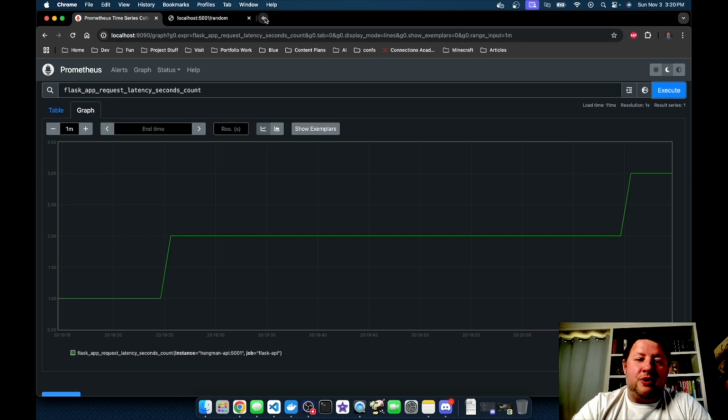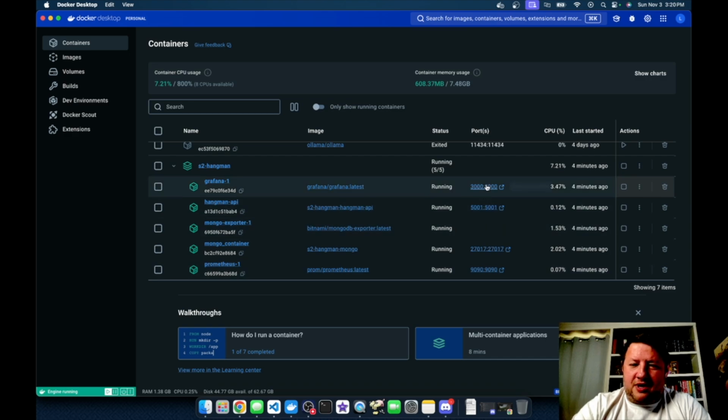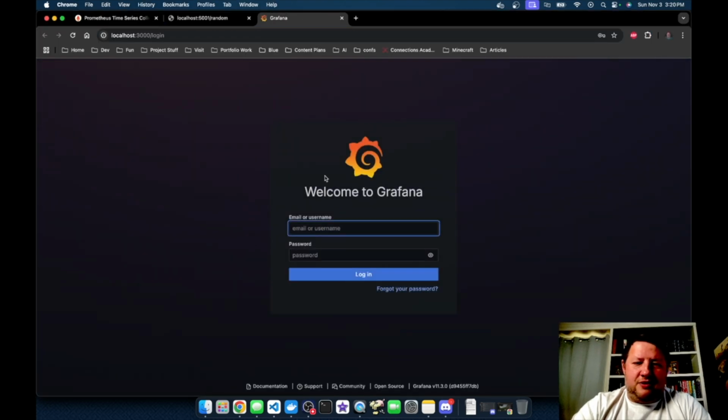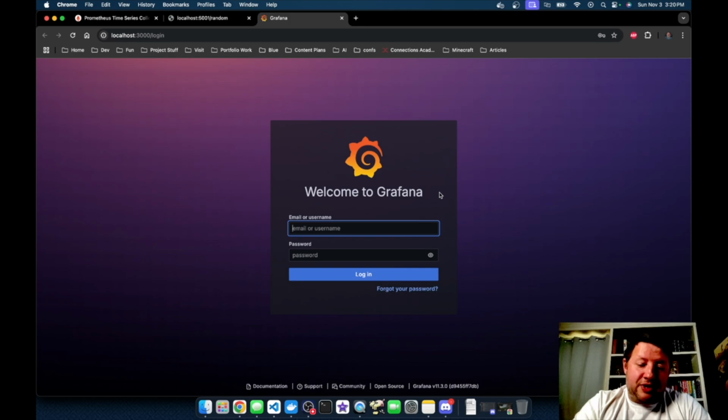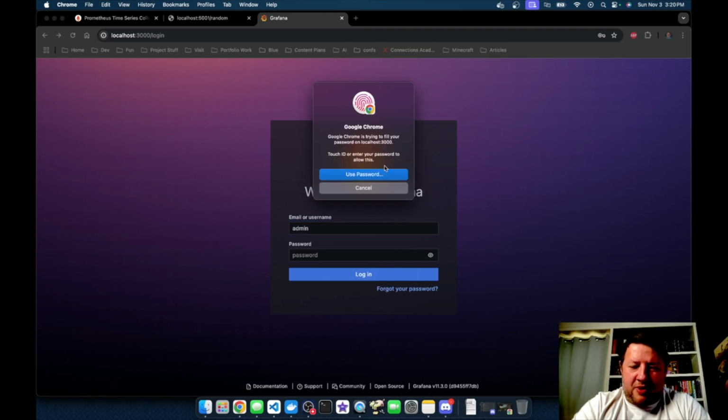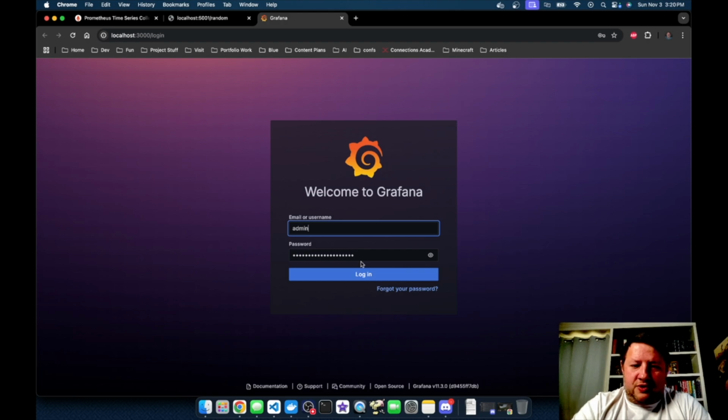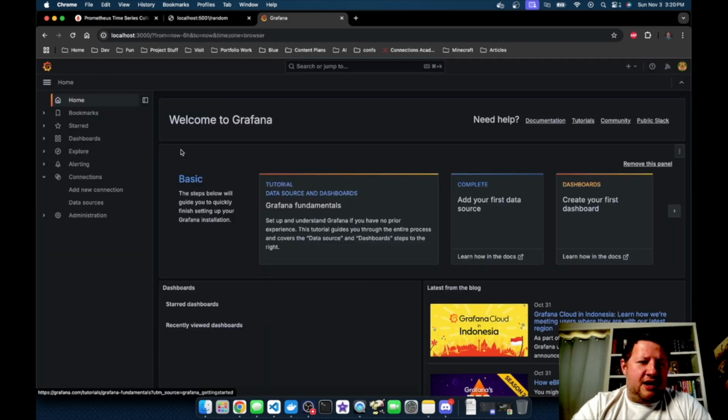Now the next thing we're going to look at, if we go back over to Docker Desktop, is we can actually see Grafana. When you spin up Grafana this way, the default is admin. As you can see, I've already done this once and remembered my password, so I'm just going to do that, and now I'm into Grafana.